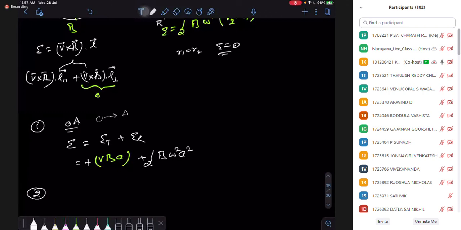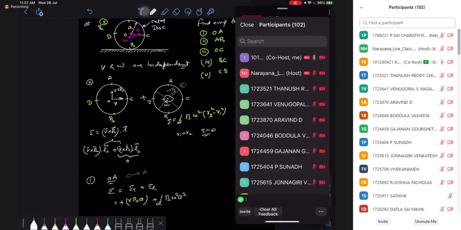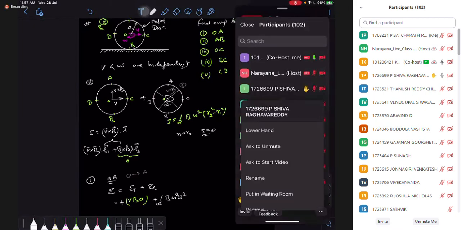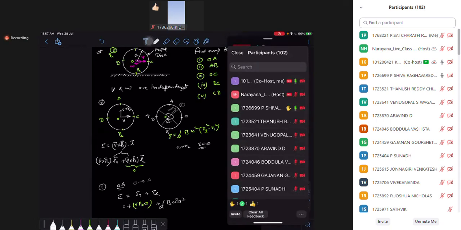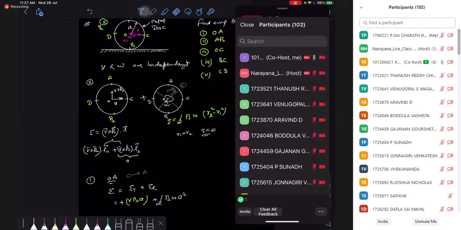Okay, is it okay? Anyone have a doubt here? Yes, Shiva. Sir, it's B omega A squared, not omega squared. Sorry, it is not omega square. You're right. Half B omega, final radius square minus initial radius square.